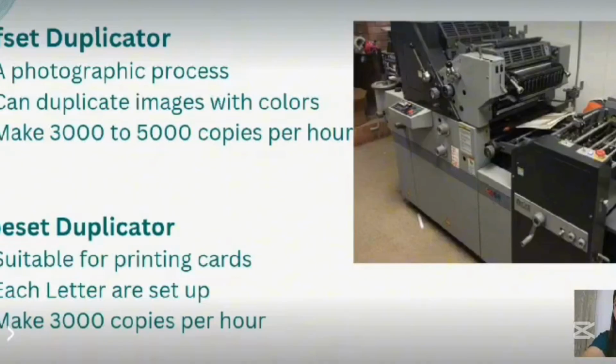Next we have the offset duplicator. An offset duplicator is a photographic process that can duplicate images with colors and can make 3,000 to 5,000 copies per hour. Next one is the typeset duplicator. It is suitable for printing cards. Each letter is set up and can make 3,000 copies per hour.